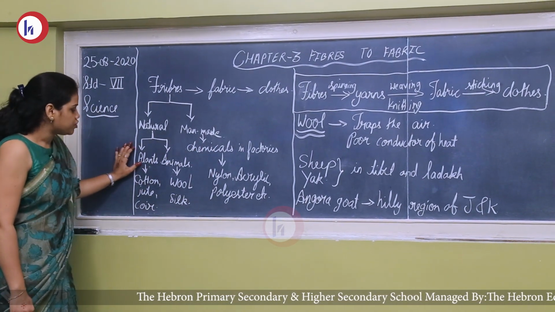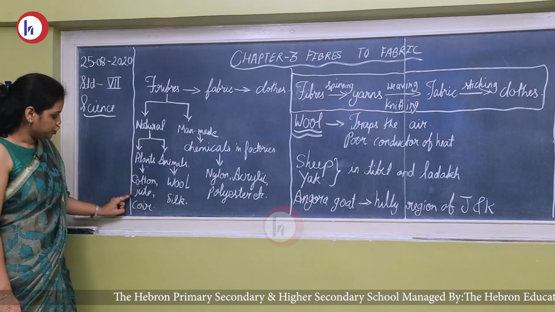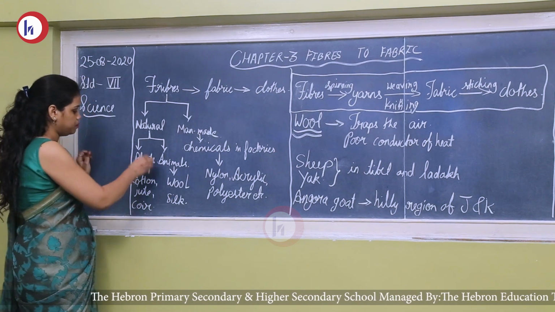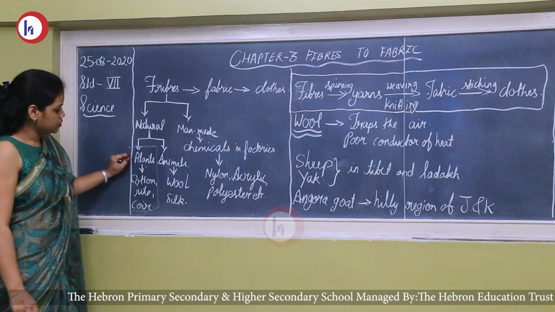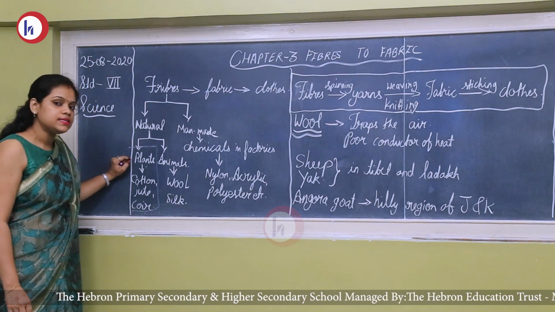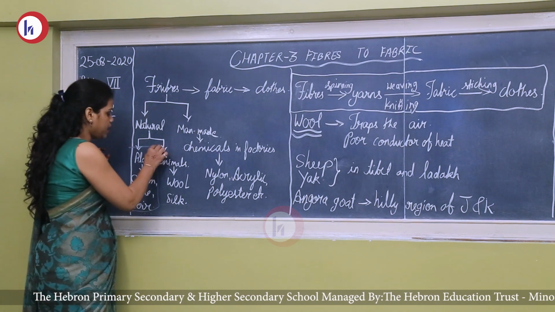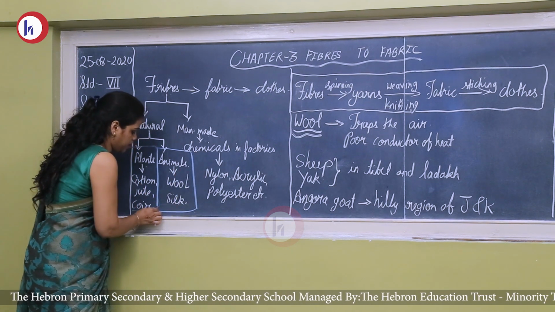Now coming to our natural fibers, from the plants you get cotton, jute, coir. Okay, you have studied about this portion, that is natural fibers from plants, in standard 6th. This year in standard 7th we are going to study about animal fibers.